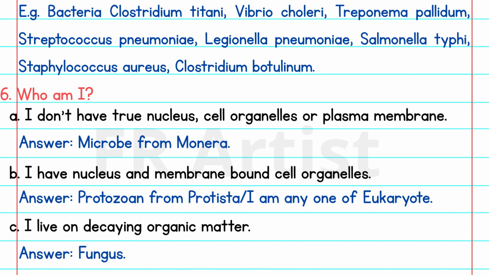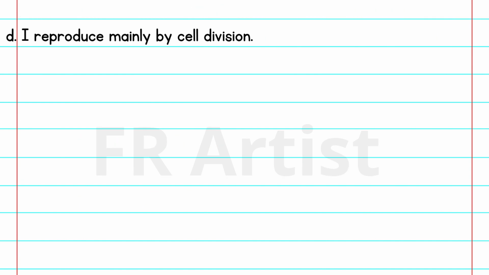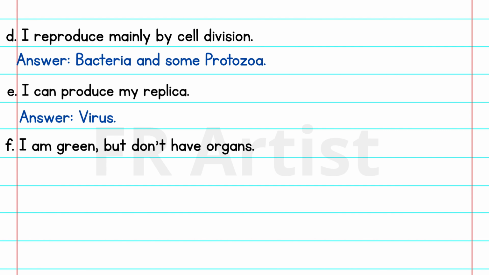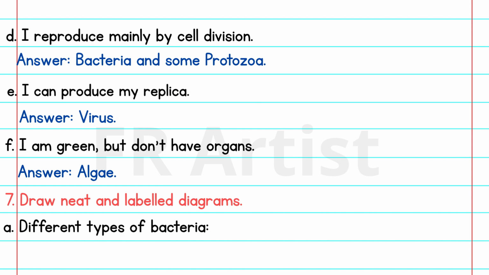C. I live on decaying organic matter. Answer. Fungus. D. I reproduce mainly by cell division. Answer. Bacteria and some protozoa. E. I can produce my replica. Answer is virus. F. I am green but don't have organs. Answer. Algae.